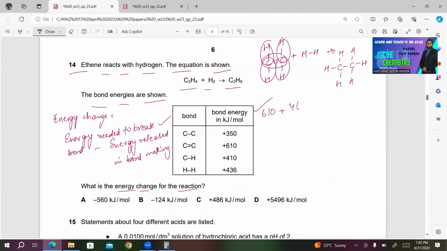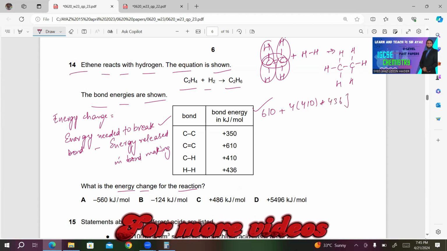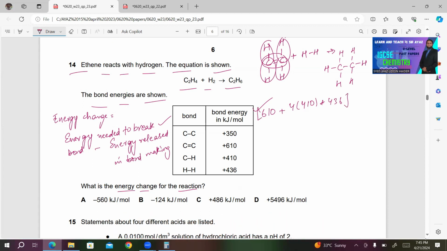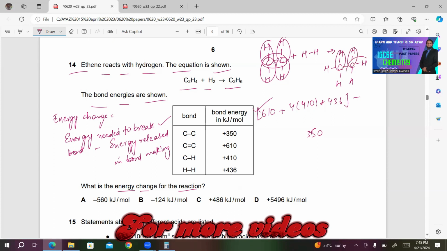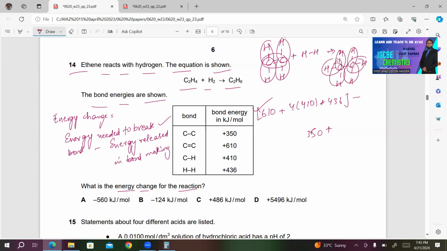So 4 multiplied by the C-H bond, 410, plus H-H bond, we have 1 H-H bond, 436, minus we have 1 C-C bond, so 350, plus we have 6 C-H bonds, 1, 2, 3, 4, 5, 6, 6 multiplied by 410.